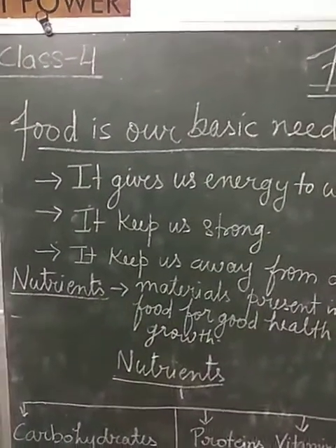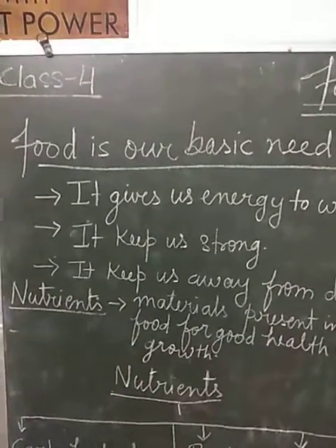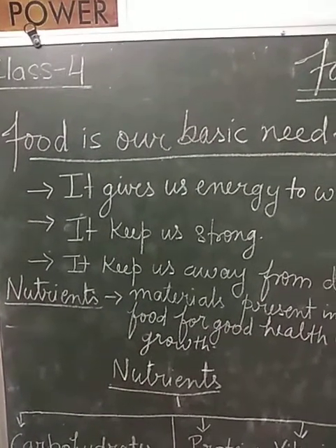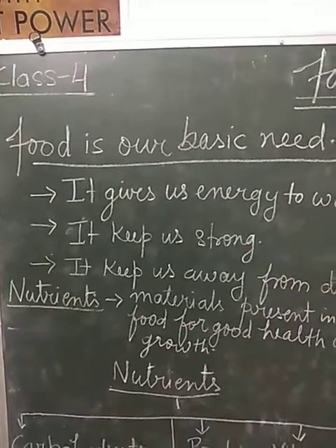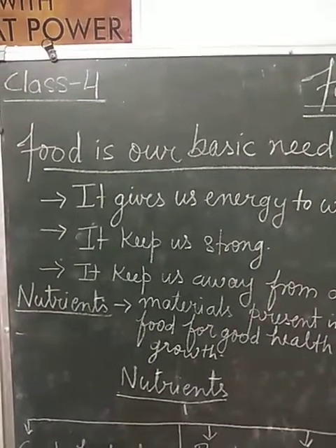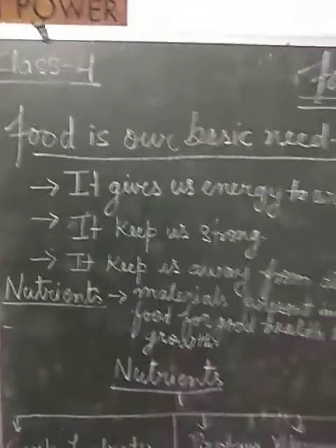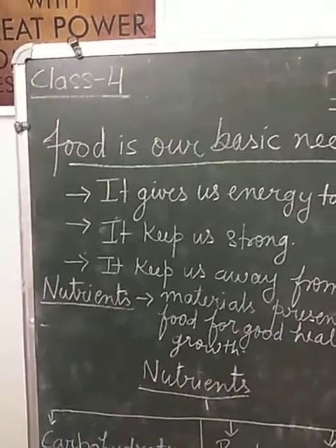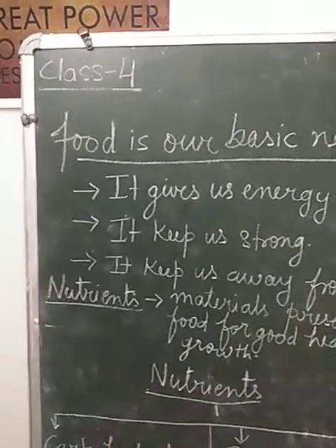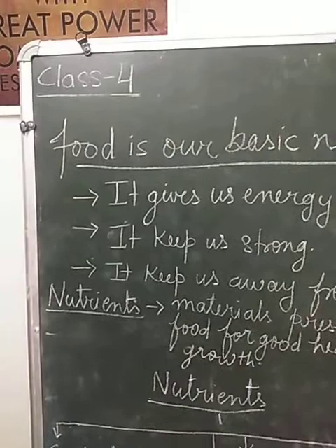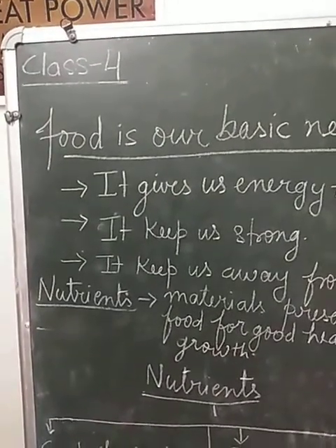It is very important for our life, and without food not any single living thing can live. Why is food important for us? We have discussed that it gives us energy to work, it keeps us strong, and it keeps us away from diseases.